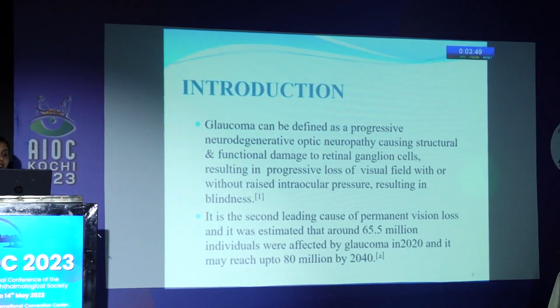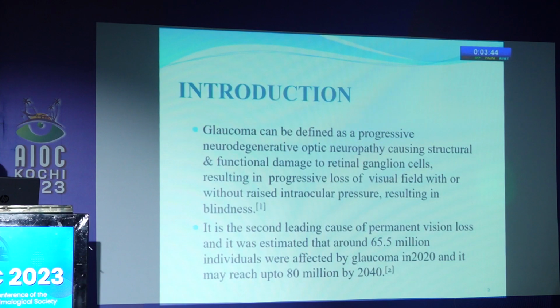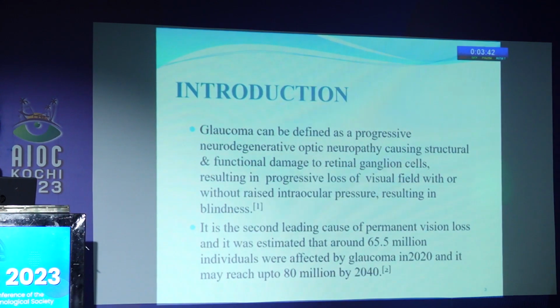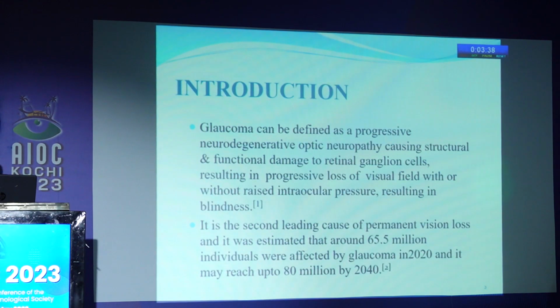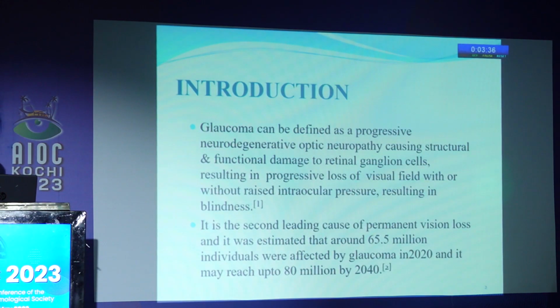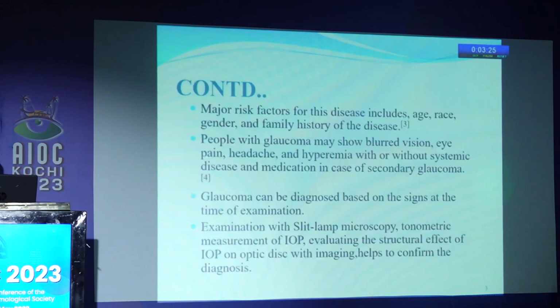Introduction: glaucoma can be defined as a progressive neurodegenerative optic neuropathy causing structural as well as functional damage to the retinal ganglion cell, resulting in progressive loss of visual field with or without raised intraocular pressure, resulting in blindness. It is the second leading cause of permanent vision loss, and it was estimated that around 65.5 million individuals were affected by glaucoma in 2020, and it may reach up to 80 million by 2040.